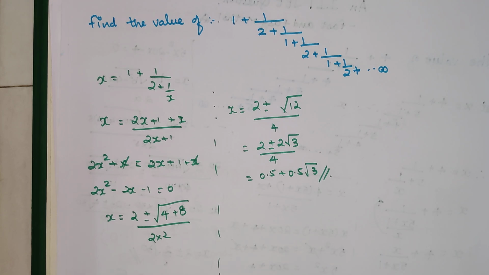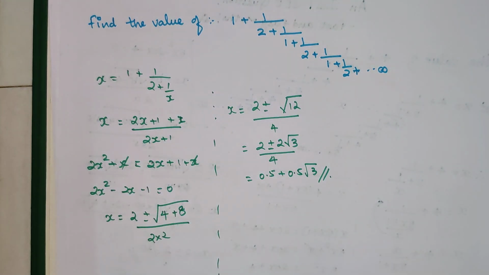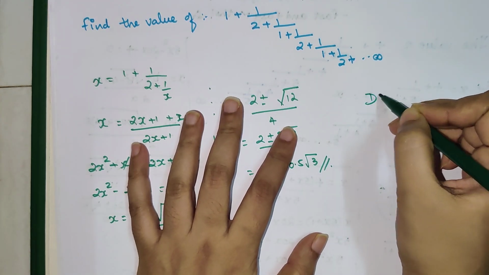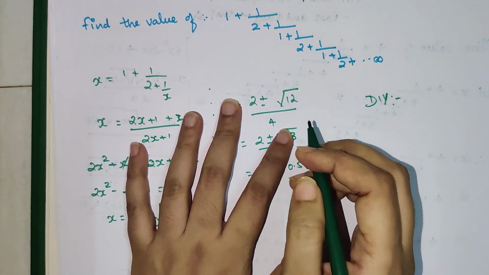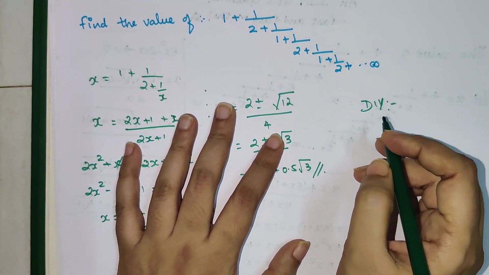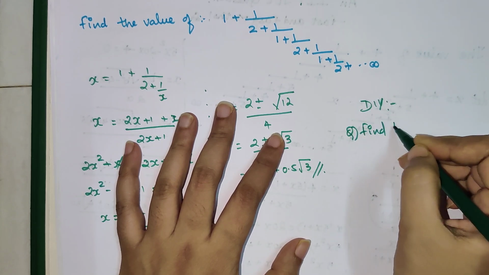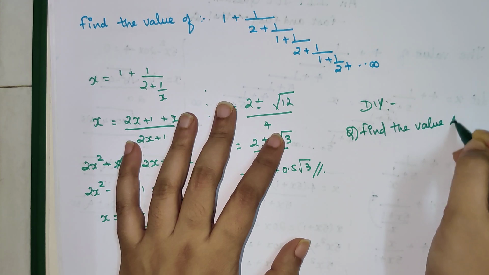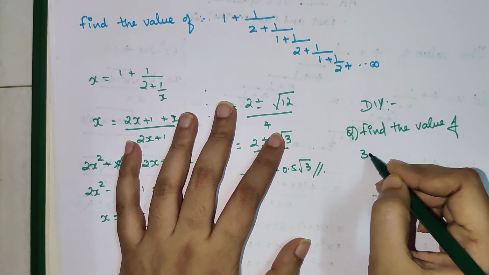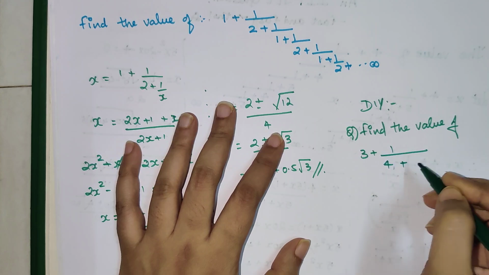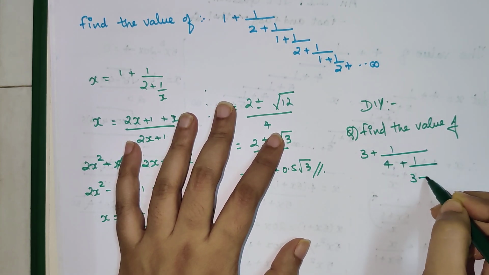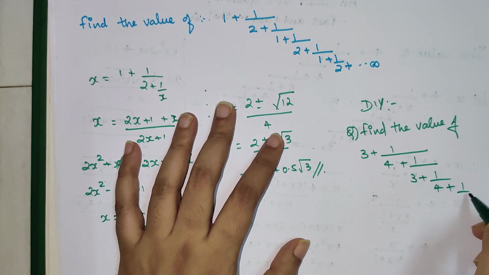So you saw how easily we did it. Even after explaining, I just took a minute or so to solve this particular question. Now time for your DIY, and this DIY was asked in one of the IIT papers. The question is, find the value of 3 plus 1 upon 4 plus 1 upon 3 plus 1 upon 4 plus 1 upon 3 plus, going up to infinity.